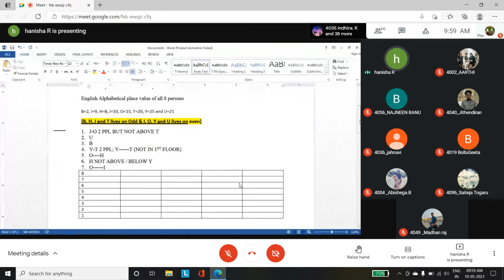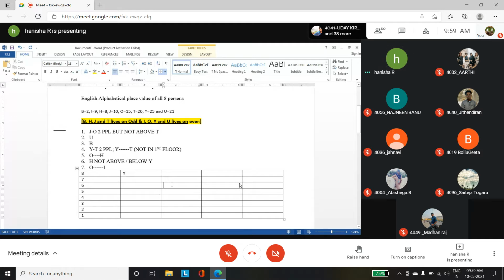Okay, I'll start with Y and T. Y should come above and then T should come below. Y should live on even numbered floors. The possibilities are 8, 6, 4 and 2. These are the possibilities. So here I will take Y,